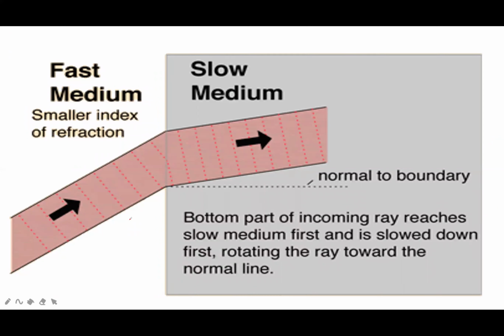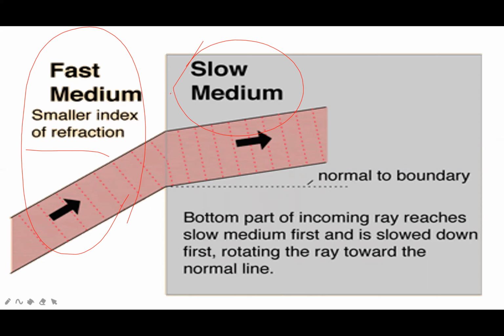Now, in the medium with the smaller refractive index, the speed of light is more, and in the other, the speed of light will be low.